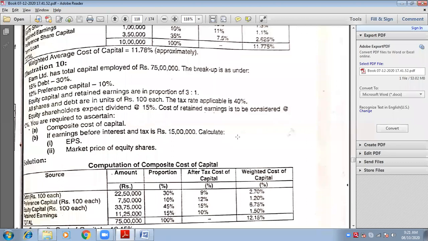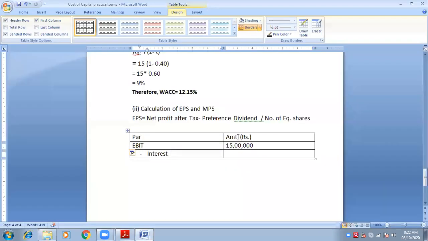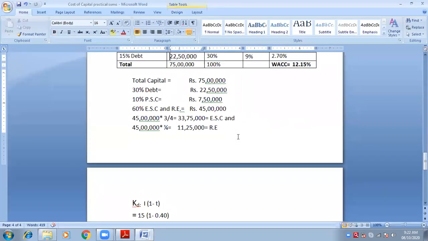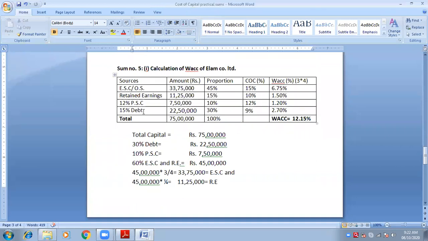Same company, Elam company, and the same company you are calculating EPS for. The Elam company has borrowed funds. See here, Elam company has debt, no? 15% debt. What is the amount of debt? 22,50,000. What is the interest? 15%. So 15% of 22,50,000 will be the cost of debenture.